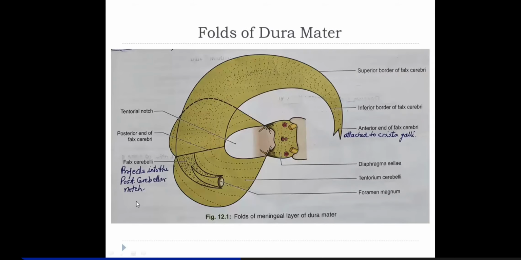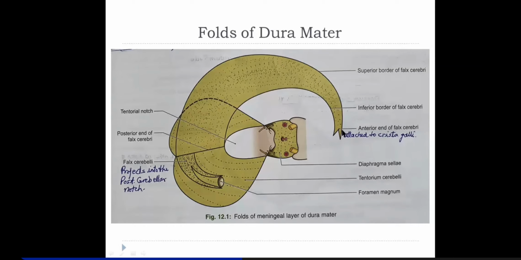Now about the folds of dura mater. There are four important folds of dura mater. One important fold, the largest one in the median plane, is the falx cerebri. Falx cerebri is a sickle shaped vertical fold in the median plane.